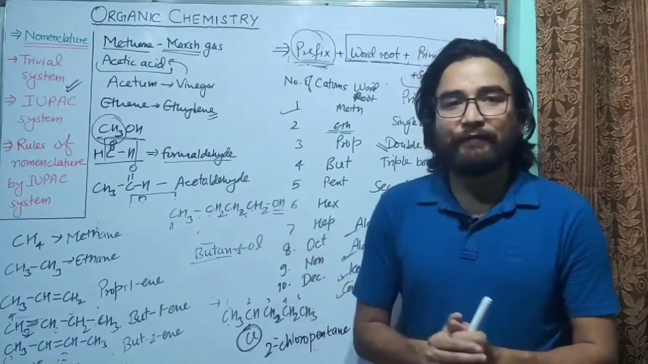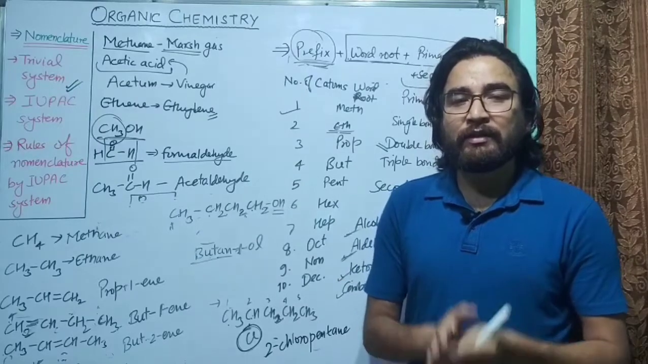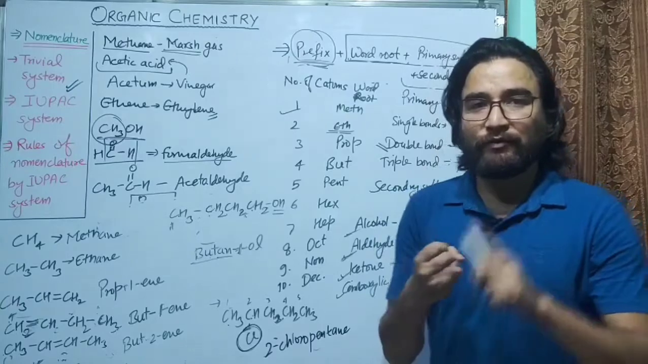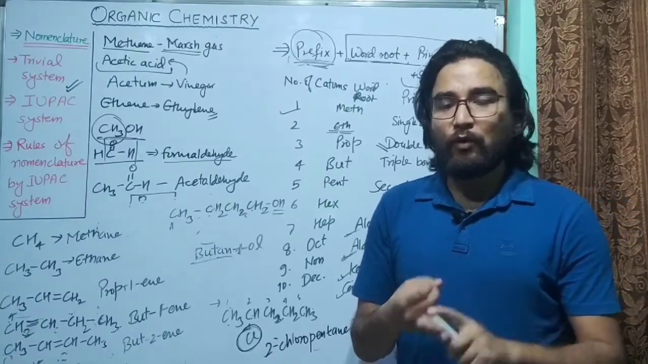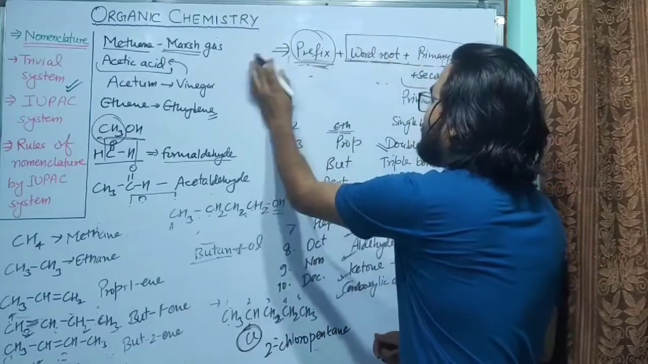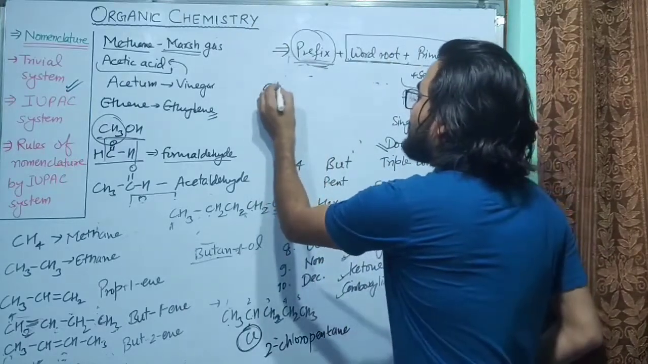So I hope you have understood the nomenclature. So these are 2 basic rules for nomenclature. The first rule is to count the number of carbon atoms. Now let's see one more example, in case you get confused.